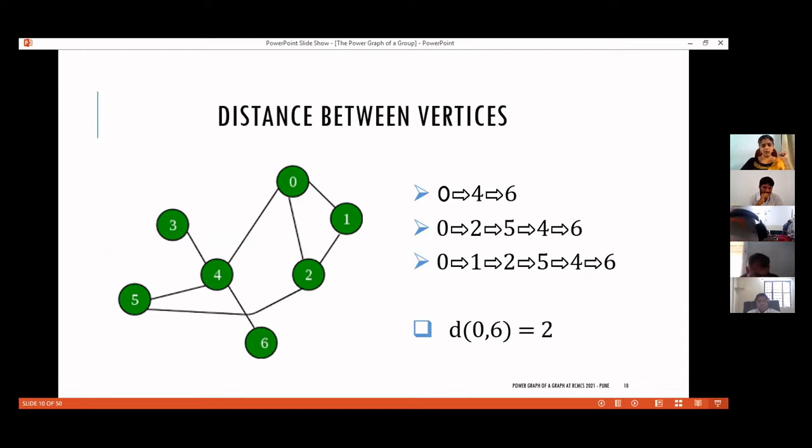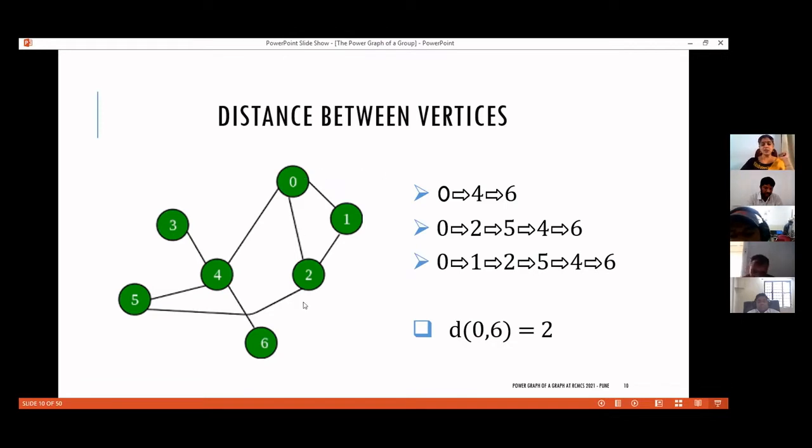Either I can go from 0 to 4 and then to 6. So I have started from 0 and reached 6. So 0, 4, 6 is a path. Again, 0, 2, 5, 4, 6 is another path. 0, 1, 2, 5, 4, 6 is also a path. You can easily verify that these are the only paths from 0 to 6.